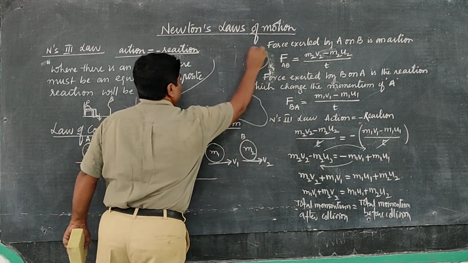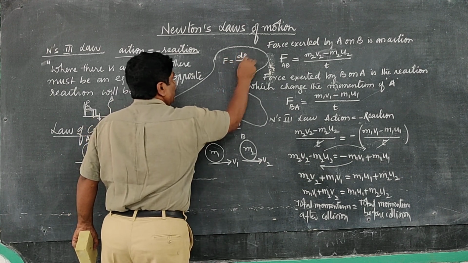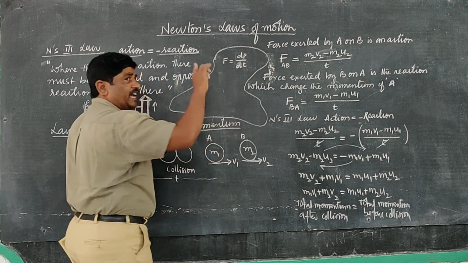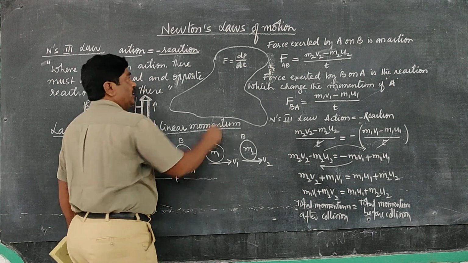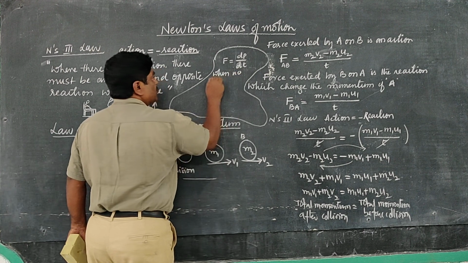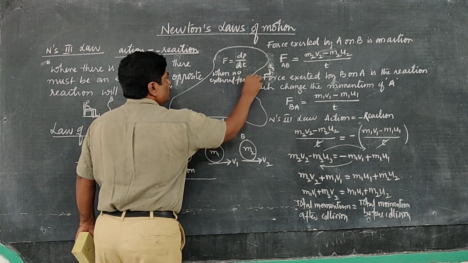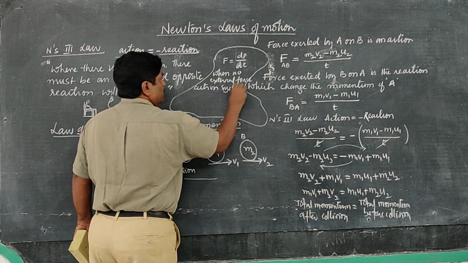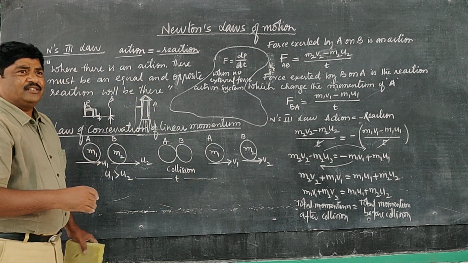Specifically, I can say like this one. See, F is equal to dP by dt. D in the sense what? Change. Difference of momentum by difference of time. Right. When no external force acts on the system, carrom board system, billiard board system, right?